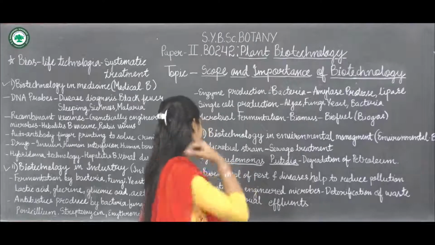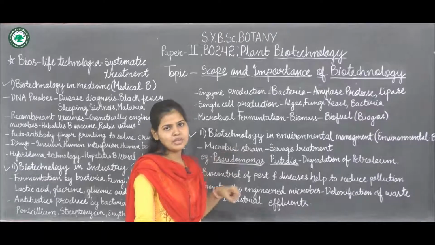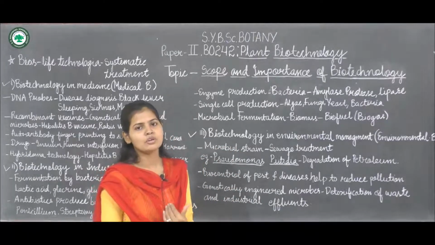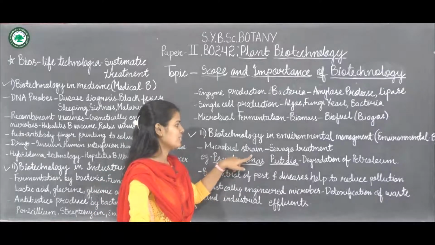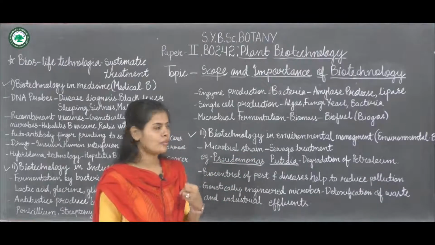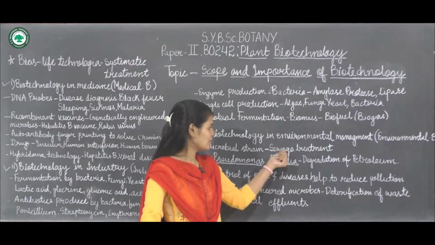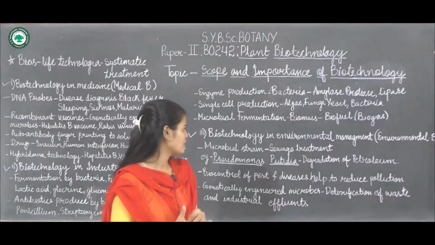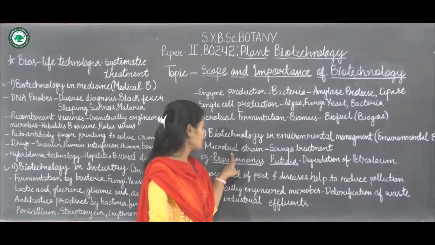Now next is biotechnology in environmental management, and it can be called environmental biotechnology. Now how is biotechnology used in the environment? The microbial strains of certain bacteria or microorganisms are used for sewage treatment. Sewage is the waste from household waste. Now this waste is treated by certain strains of microbes.